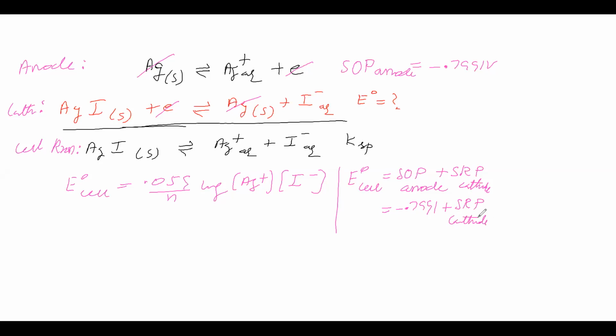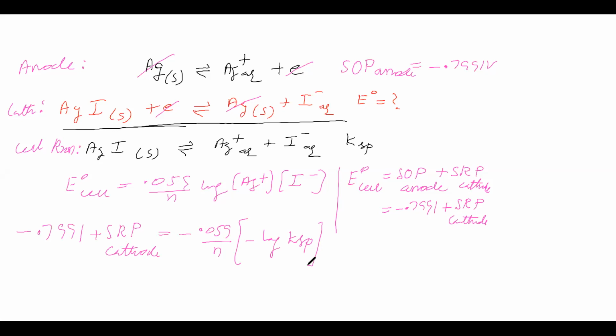So let us substitute that value: minus 0.7991 volt plus SRP of cathode is equal to minus 0.059 by n into minus of log Ksp. Like that I have written.